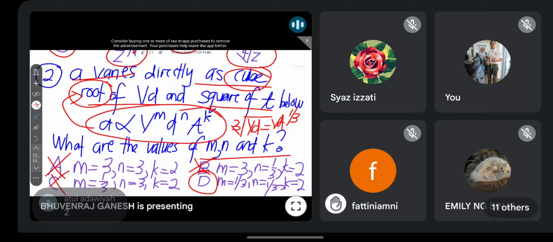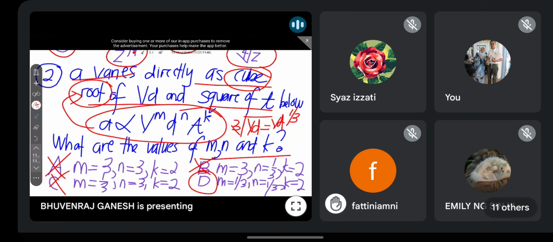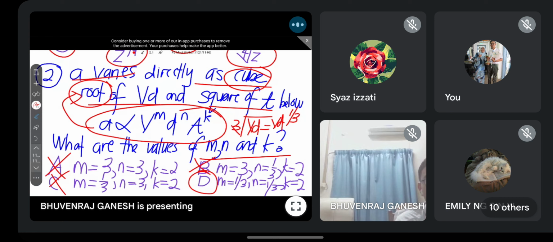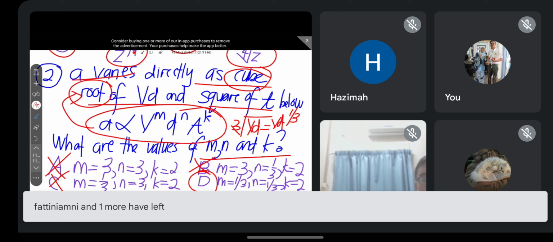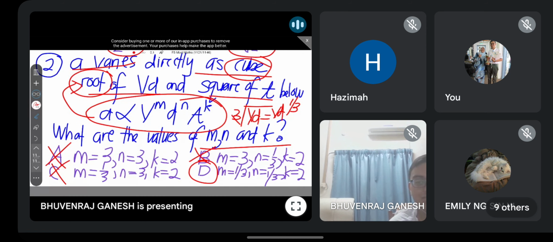Okay, for those who typed 2, what you don't understand, apa yang kamu tak faham, kamu kena bagi tahu. Untuk yang type nombor 2, bahagian mana tak faham? Boleh bagi tahu?